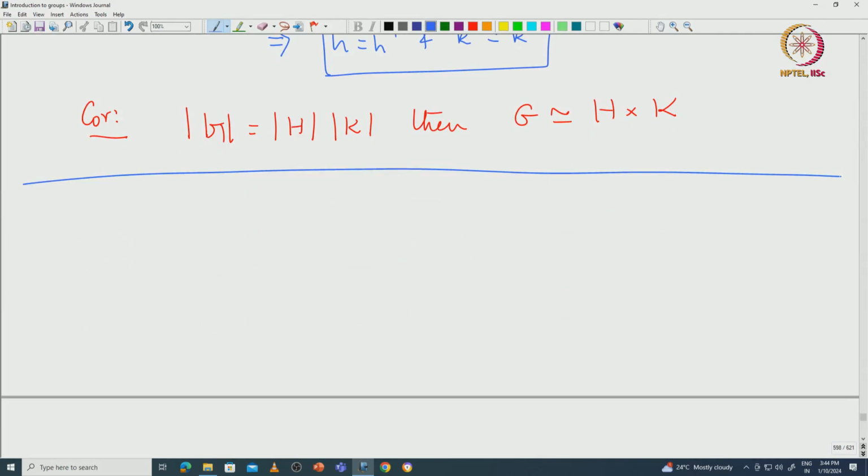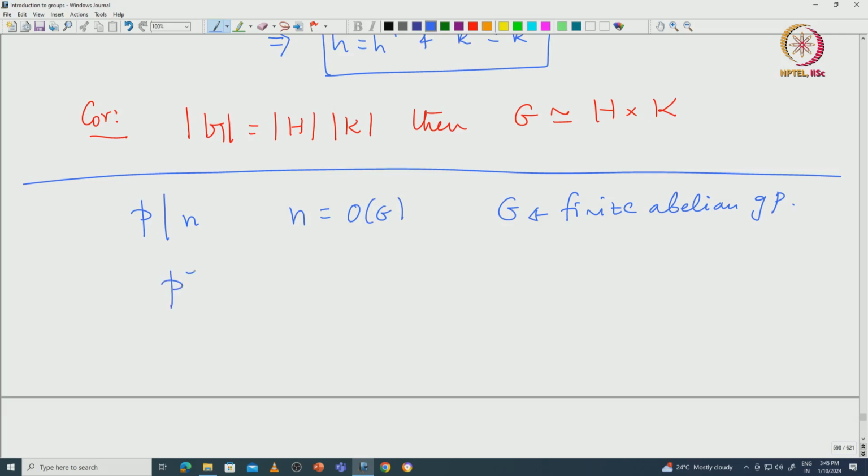Now let us reprove Sylow's theorem in this setting. You have this finite abelian group G of order n, and let us say p divides n. What we want is a Sylow p-subgroup.